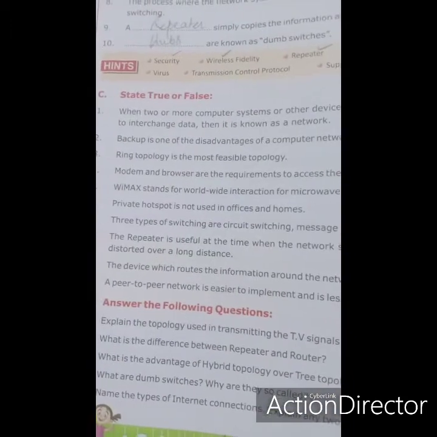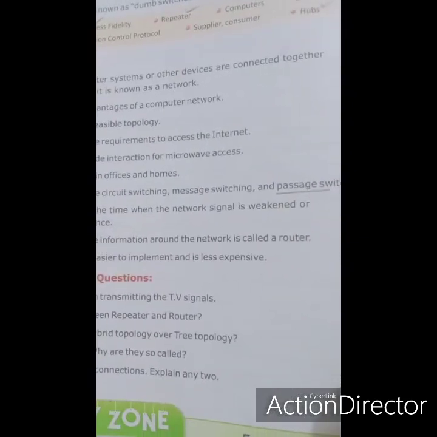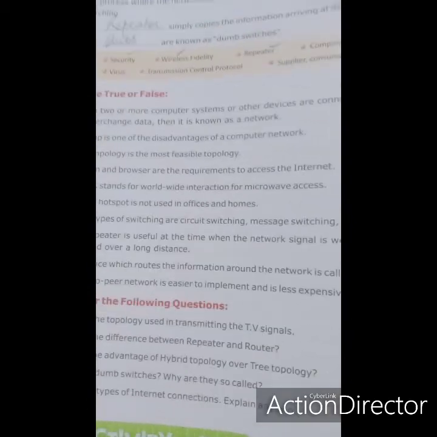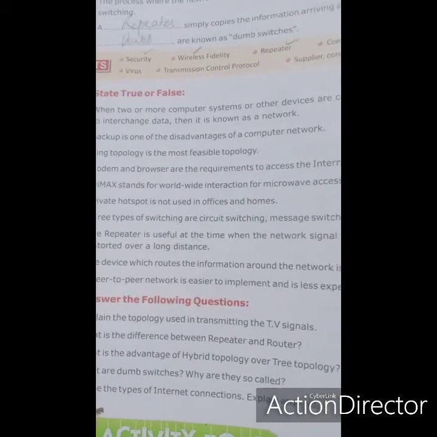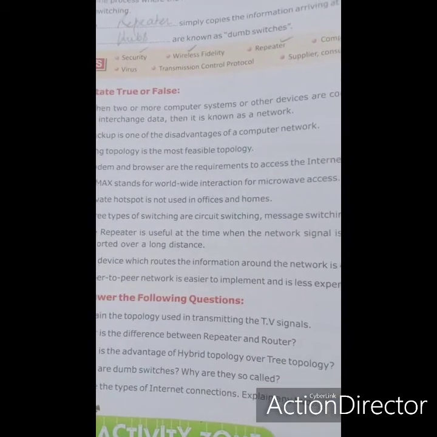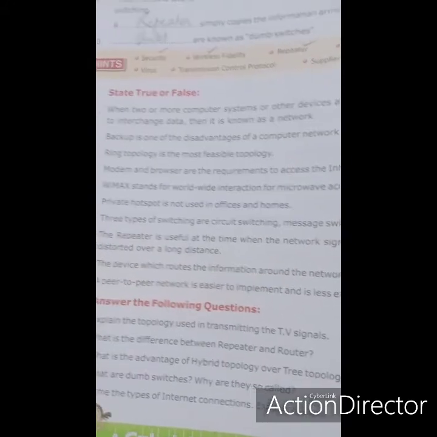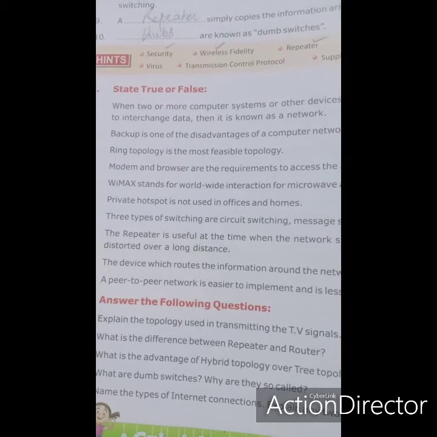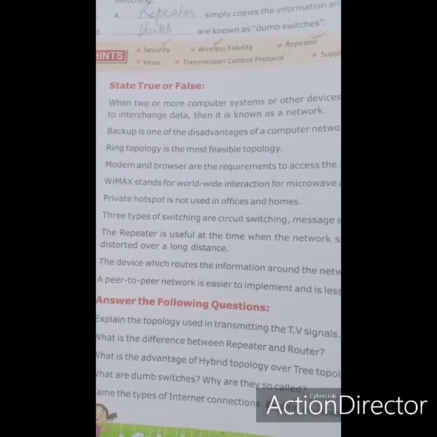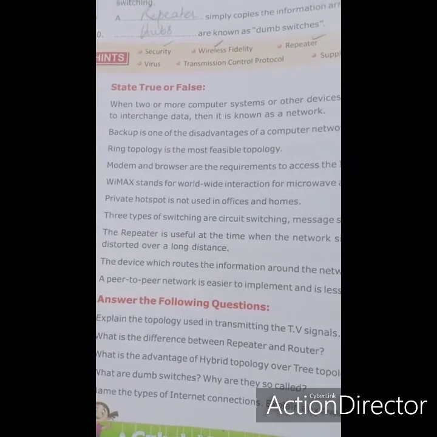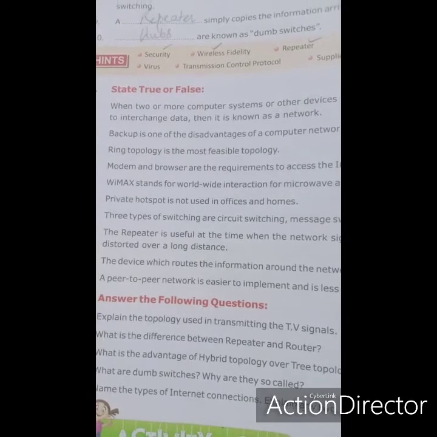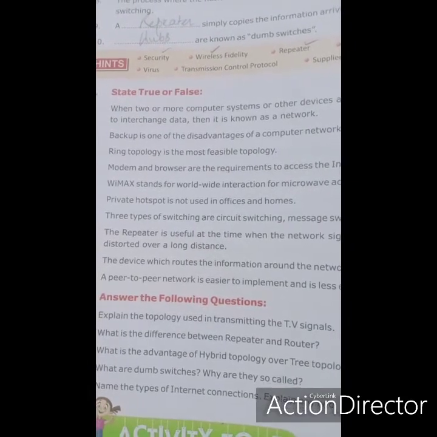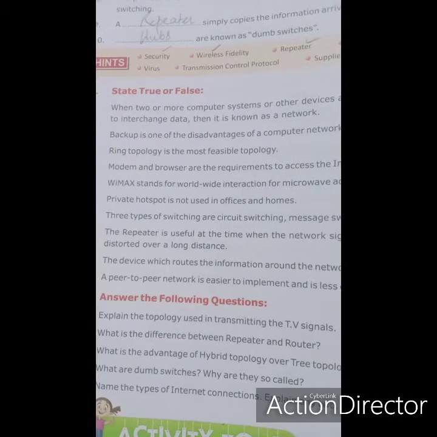Next is the repeater is useful at the time when the network signal is weak or distorted over a long distance. True or false? Yes. If the network is poor, what will the repeater do? Repeater will reshape, or we can say it will transform again into the original signal. So who is doing this work?